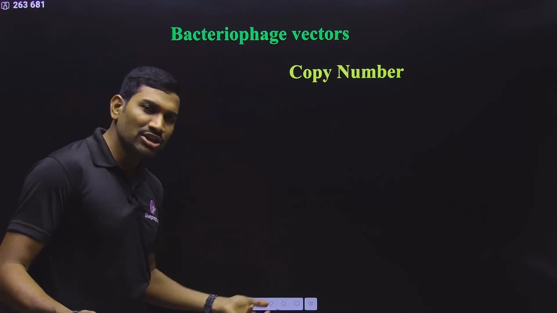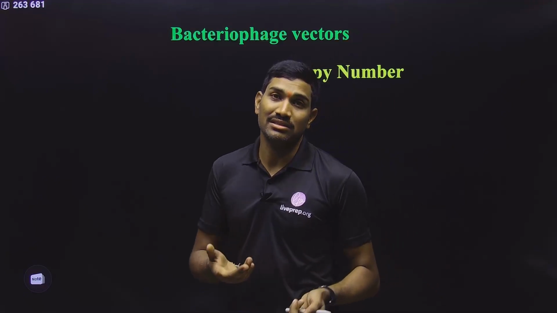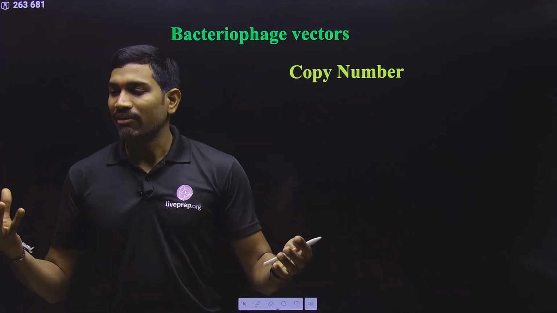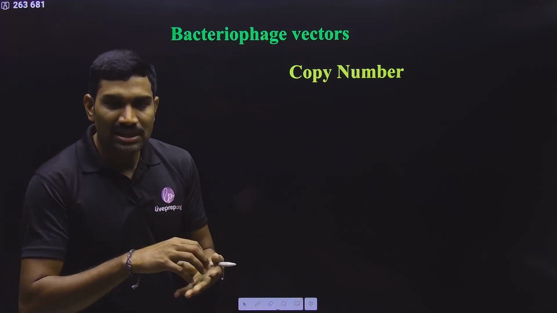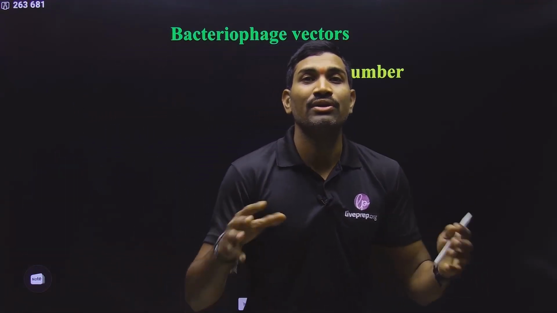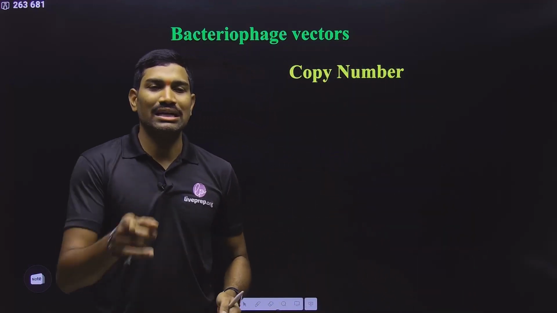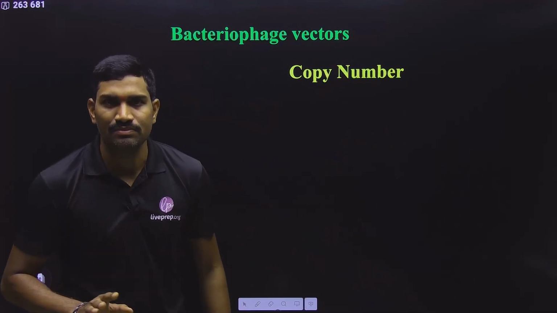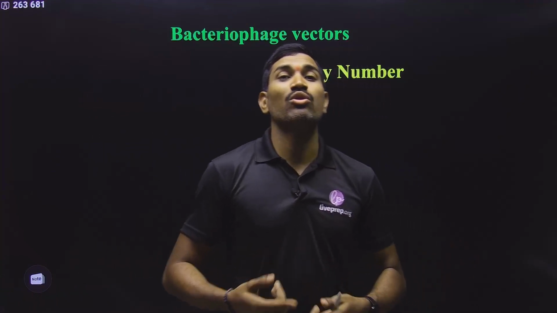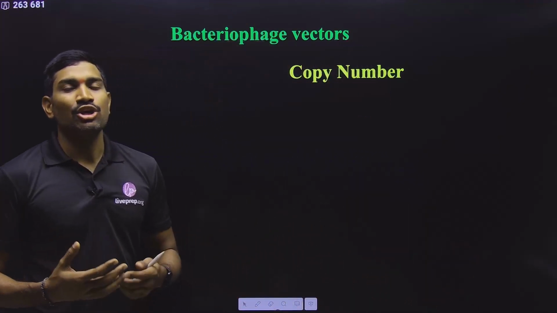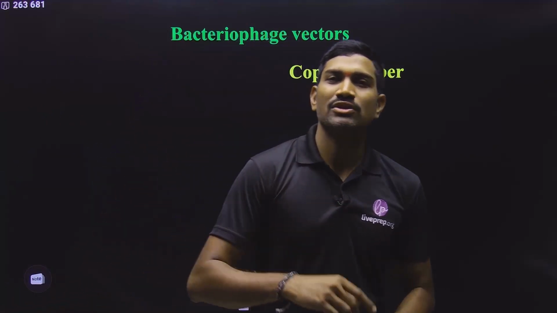So bacteriophage vectors are also there. What is the copy number for a bacteriophage vector? Bacteriophages can be used as vectors, and here what is the copy number? A virus called bacteriophage infects the bacterium. Once it is infecting the bacterium, inside the single bacterium it produces thousands of viruses. So how many viruses are produced inside a single bacterium? That number is called the copy number for the bacteriophage. Generally, when compared with the plasmid, bacteriophages have a higher copy number. So in some cases, if you want to get more copies of DNA in very little time, these bacteriophage vectors are also used.